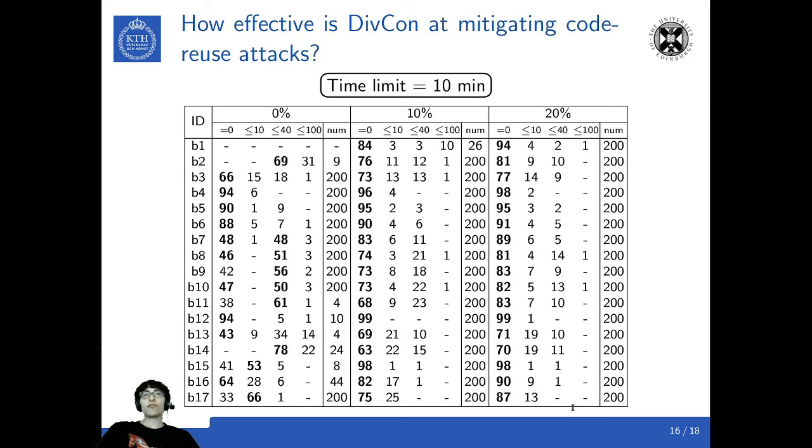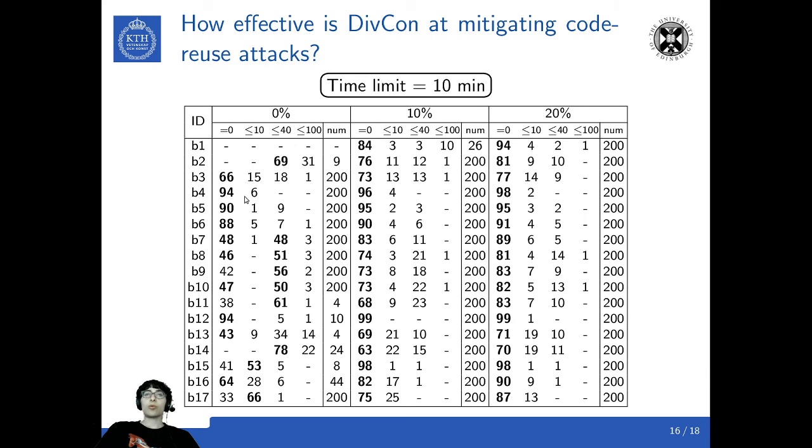To evaluate how effective our approach is against code reuse attacks, we want to measure how many of the gadgets are shared among variants. In this table, we show for different values of the optimality gap, the percentage of pairs of variants that do not have any common gadgets, the percentage of pairs of variants that have 0 to 10% common gadgets, the percentage of pairs of variants that have 10 to 40% of the gadgets, and finally those that have more than 40% of the common gadgets.